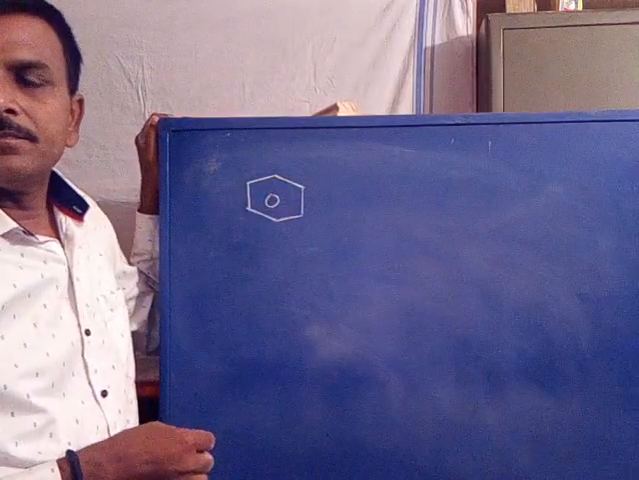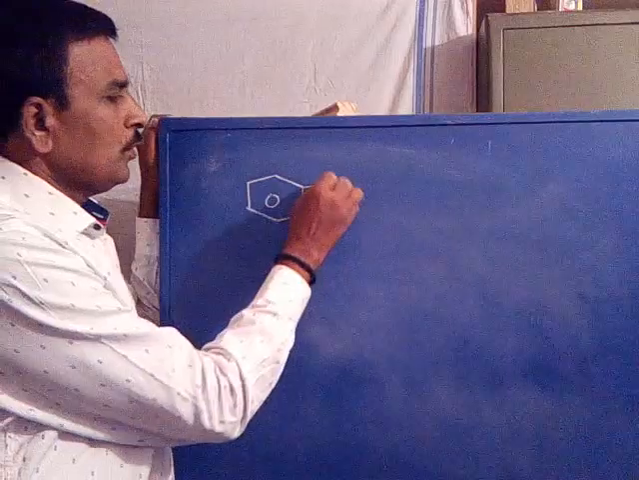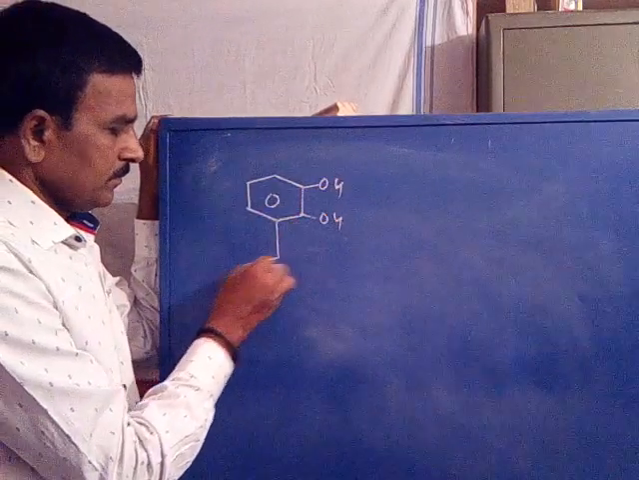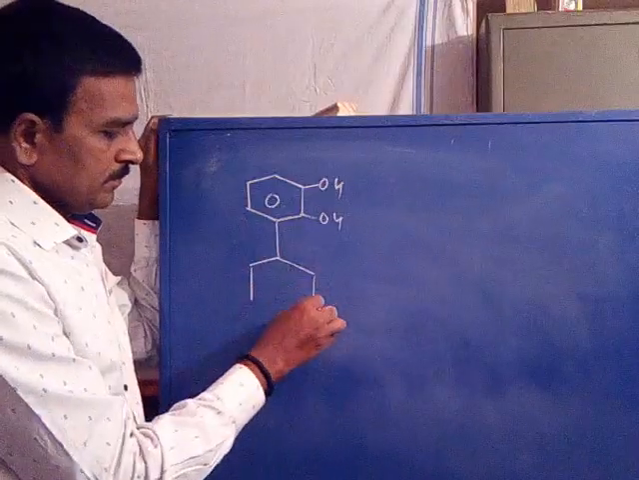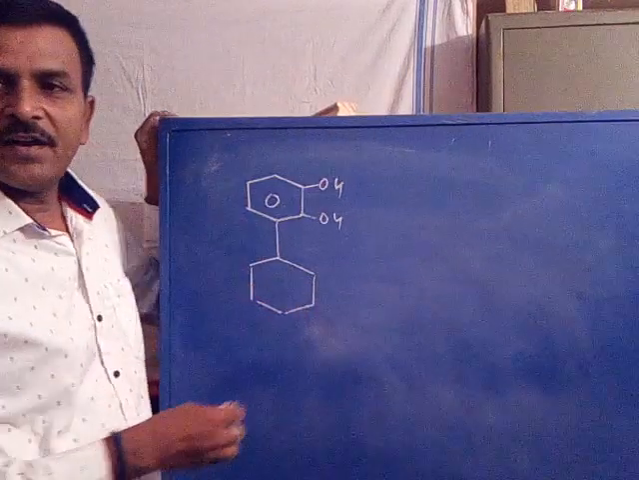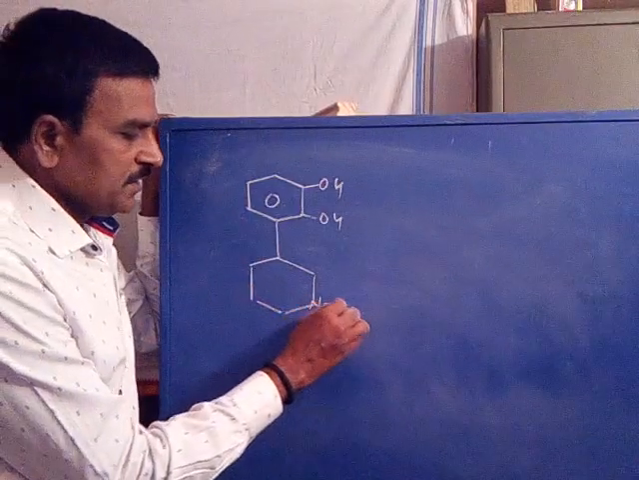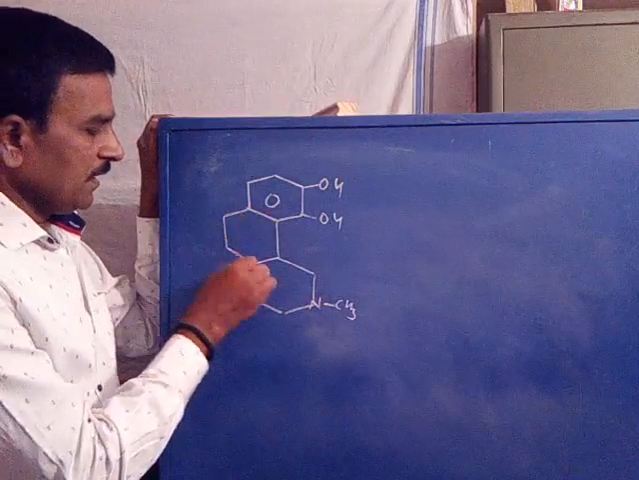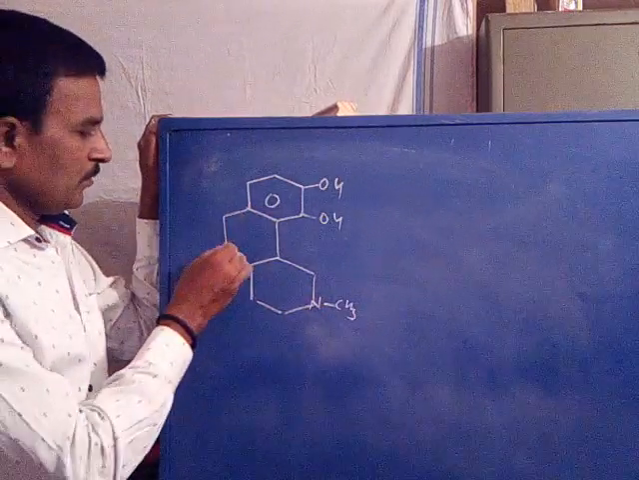One ring, 2 OH groups here. This is the second ring, NCH3, NCH3. A third ring here, backside. Fourth ring here.